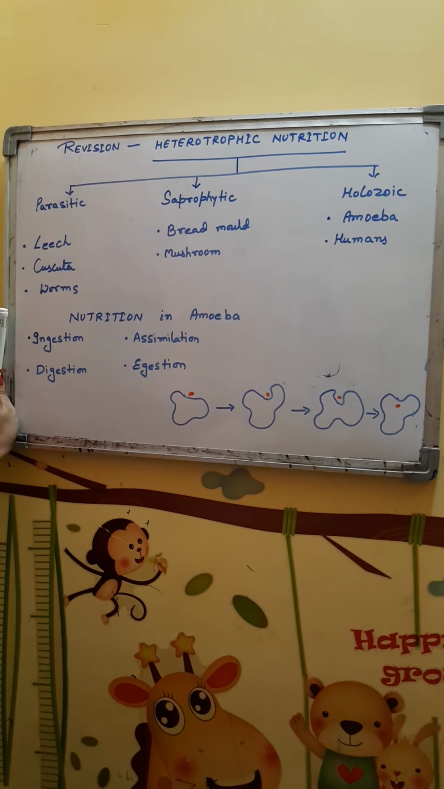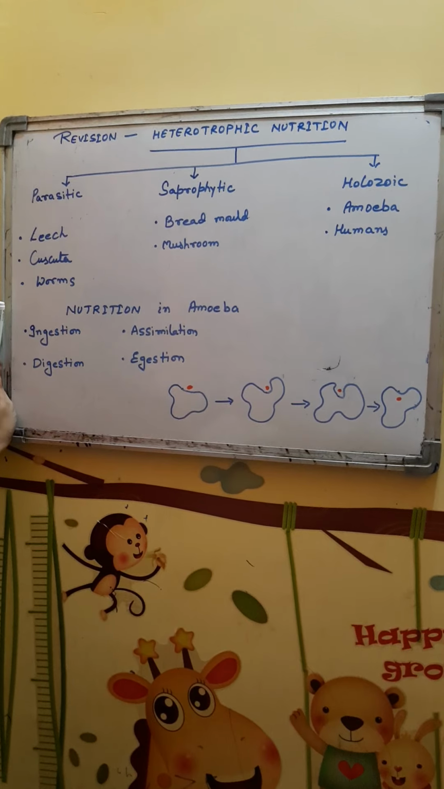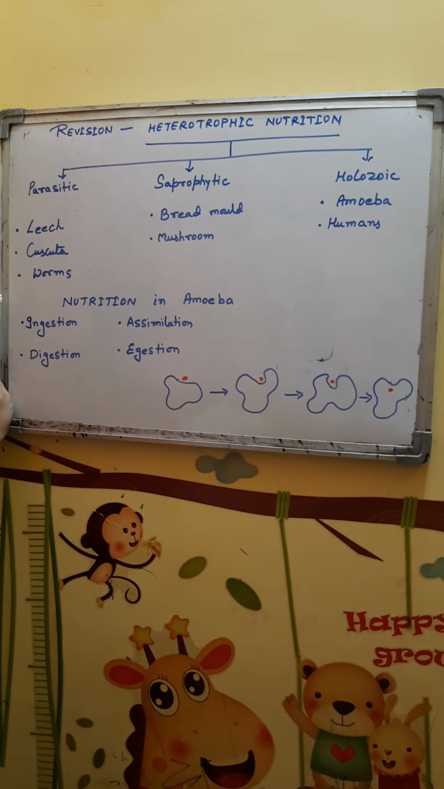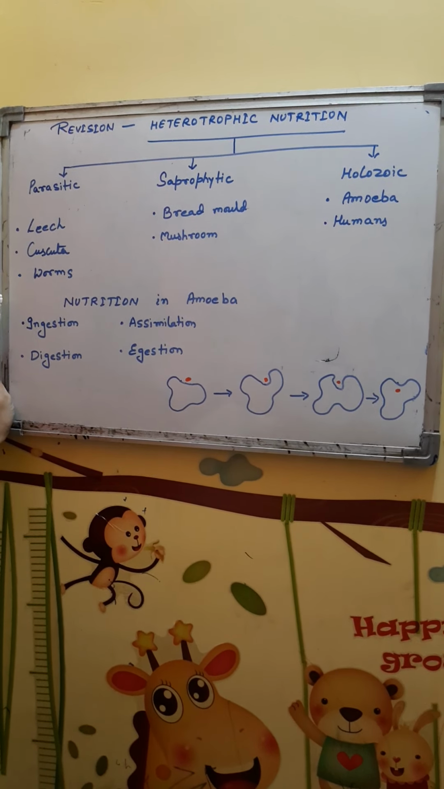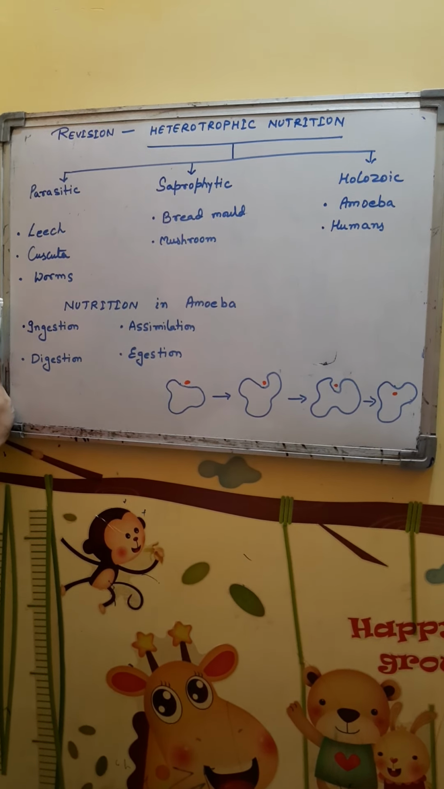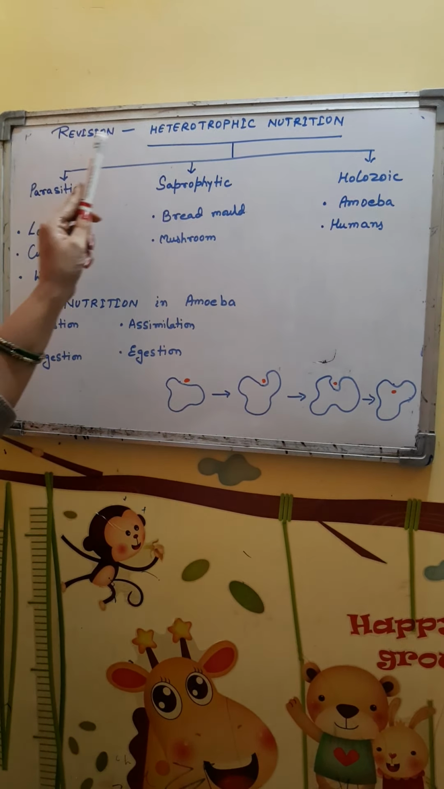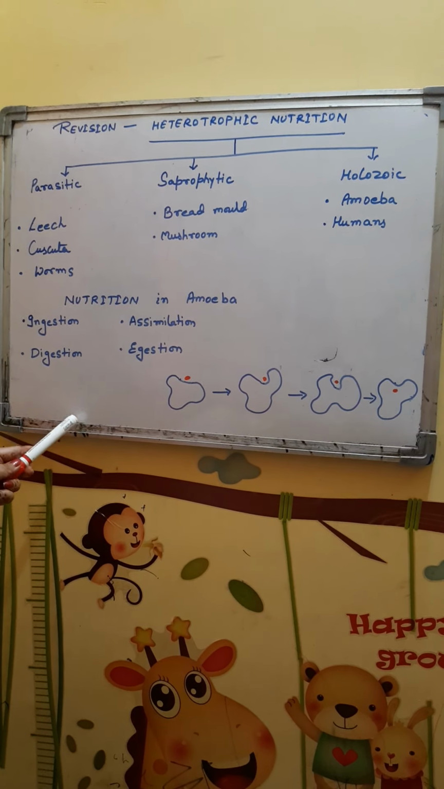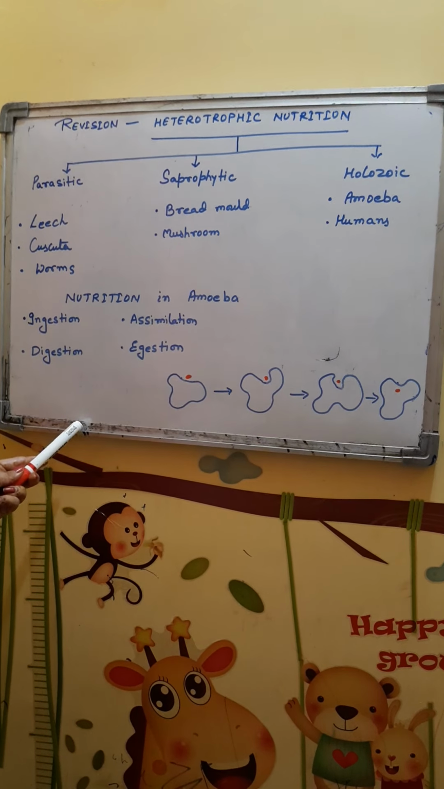Heterotrophs are called consumers as they consume the food prepared already somewhere else. Autotrophs are called producers as they are the first ones on the earth to produce the food from inorganic substances.